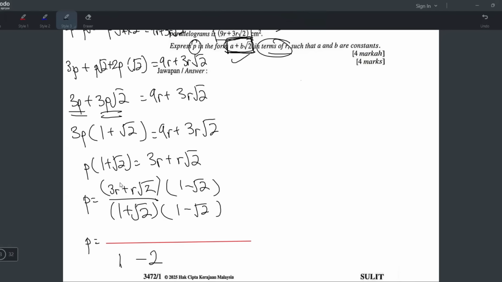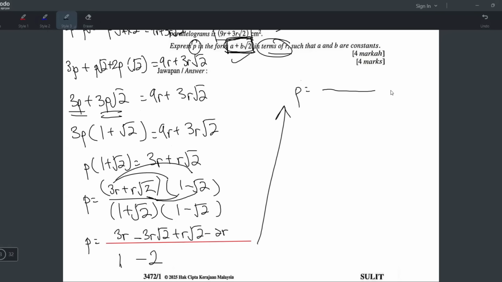Yeah. Sekarang atas darab atas, 3R times 1 is 3R. 3R times negative square root 2, negative 3R square root 2. And then R square root 2 times 1 is just R square root 2. And then R square root 2 times negative square root 2, the R jadi minus, because positive times negative, negative. And then the R just tulis saja. Square root 2 times square root 2 is just 2. So just 2 like that lah. Okay, why not we just write 2R, right? Ya, 2R. Okay, sampai sini kita boleh sambung.